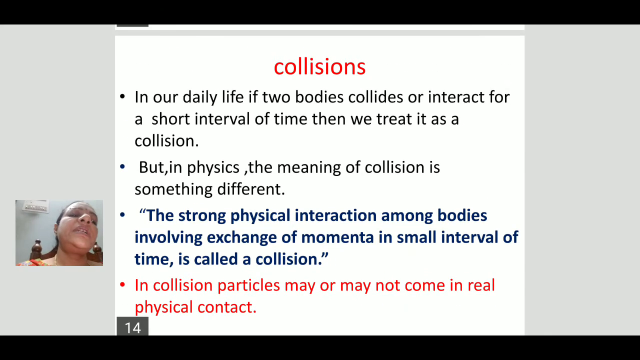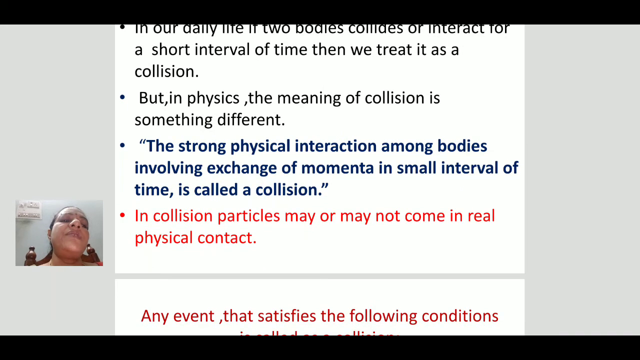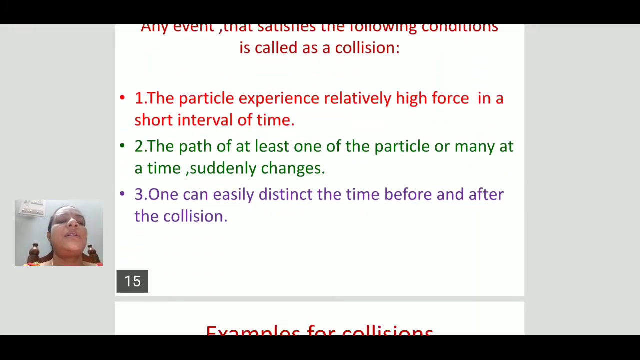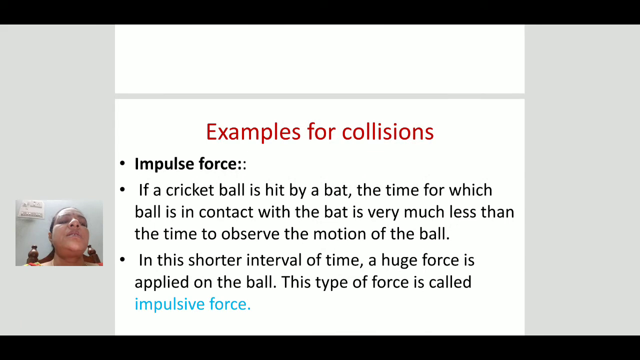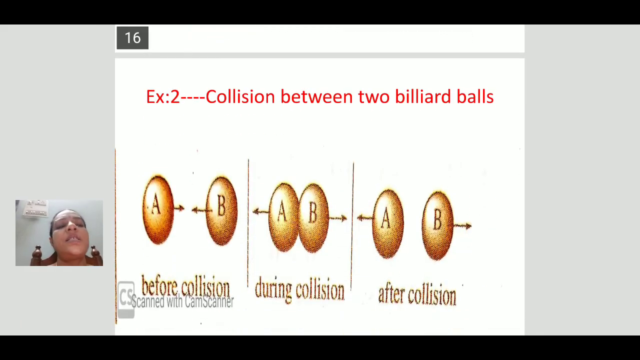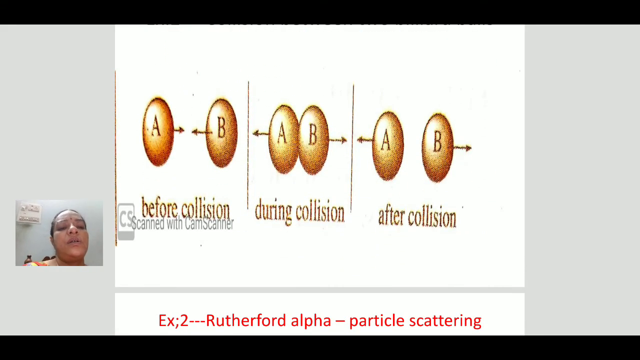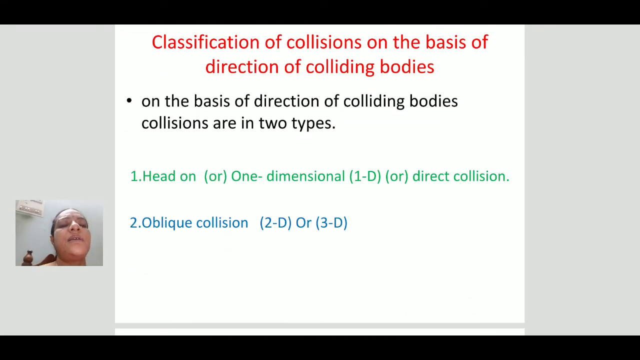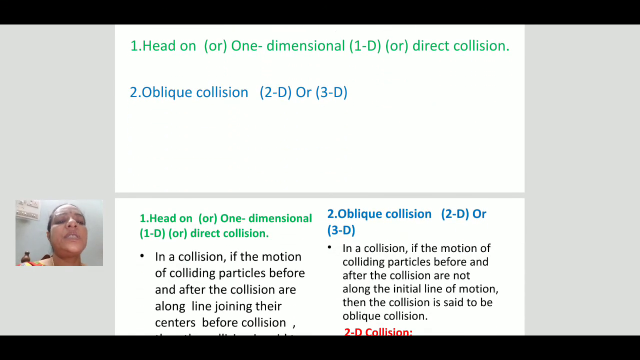After completion of that, collisions. The strong physical interaction among bodies involving exchange of momenta in a small interval of time is called a collision. Collisions are of two types depending upon the direction: head-on collision, also called one-dimensional or direct collision, and the second one is oblique collision.